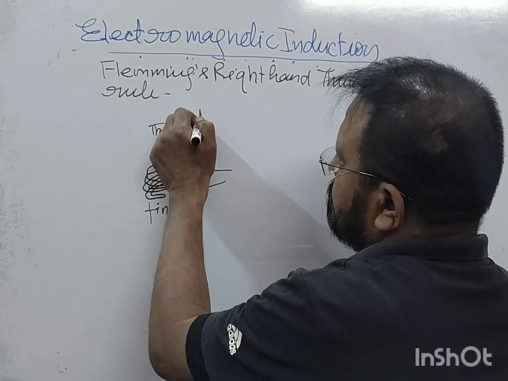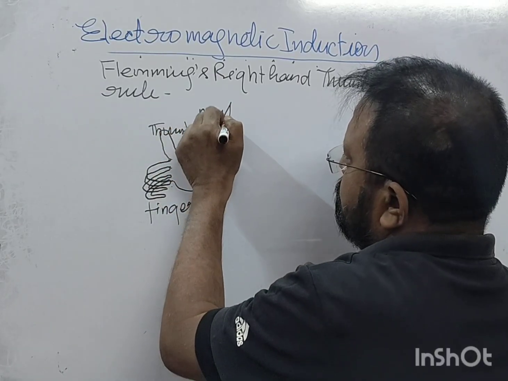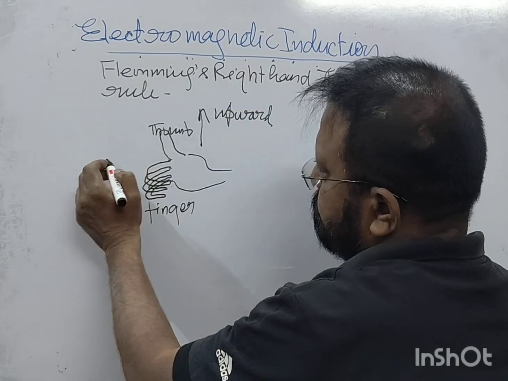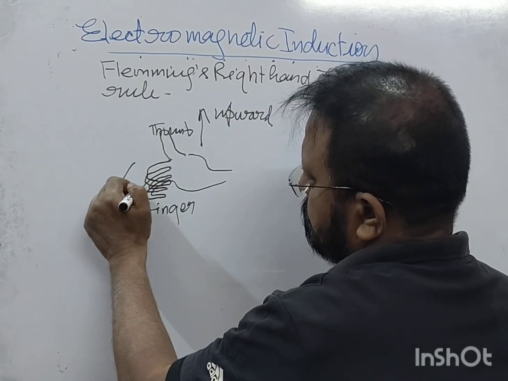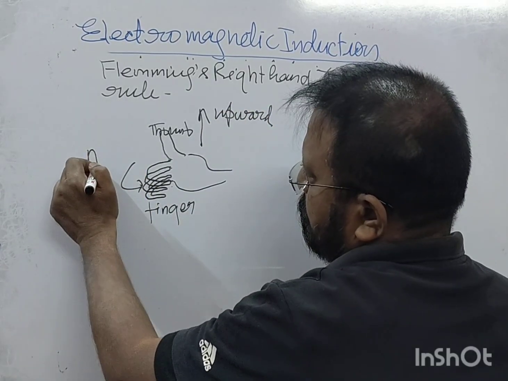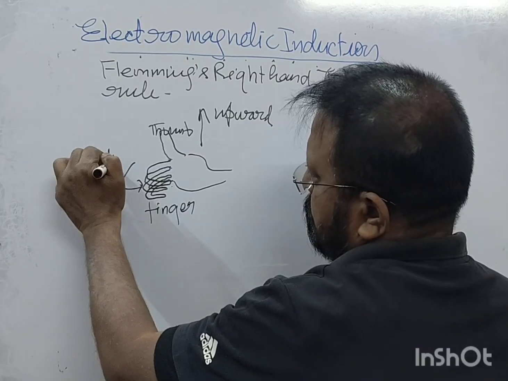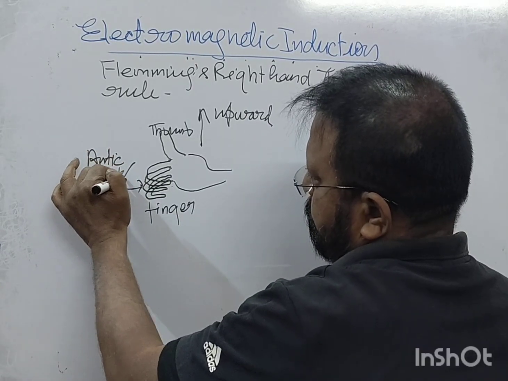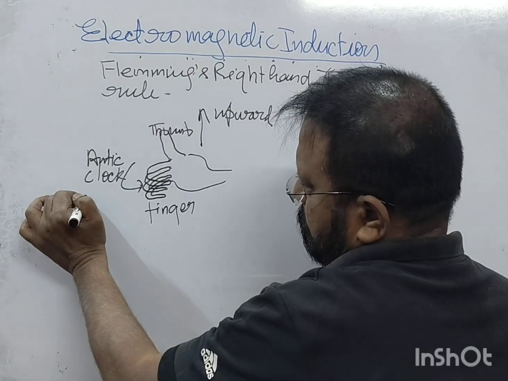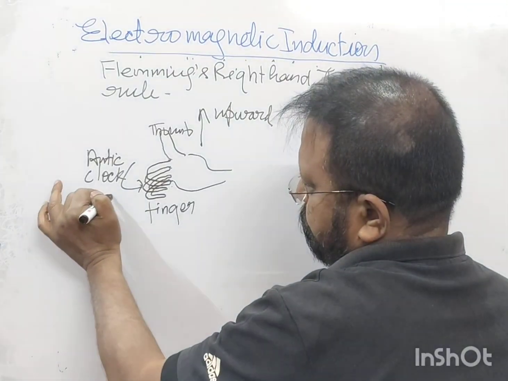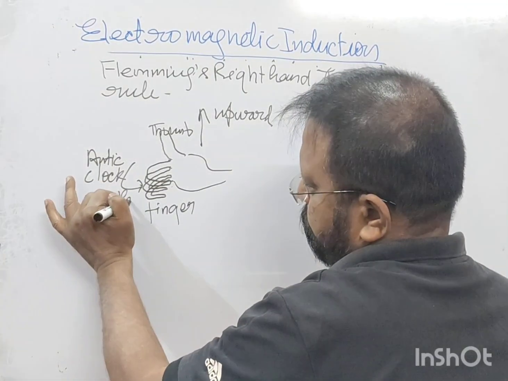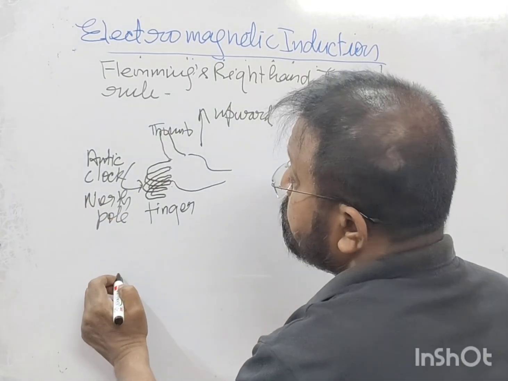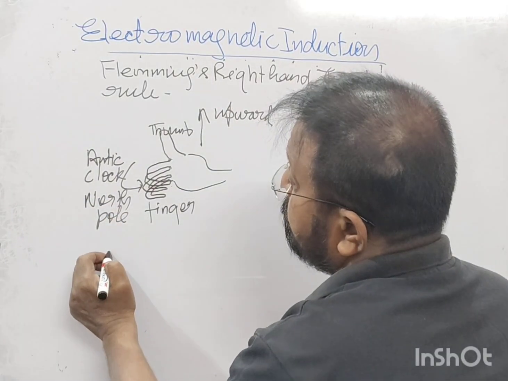It is upward. These are anti-clock. Anti-clock. North pole. Right? So it can be written like this.